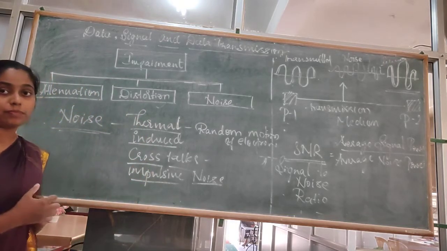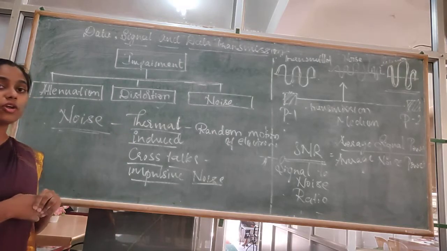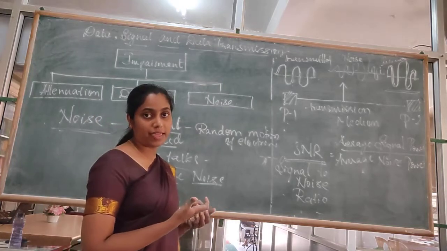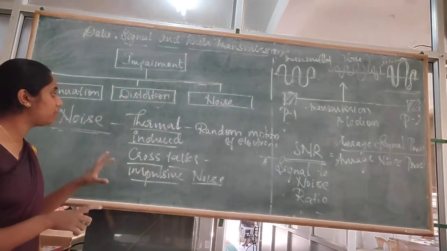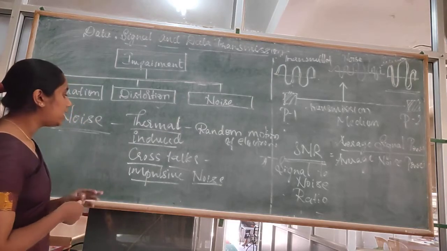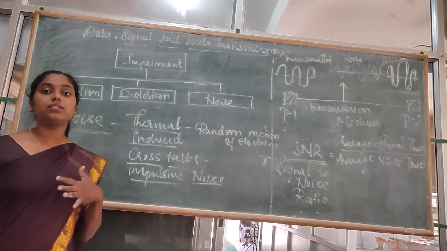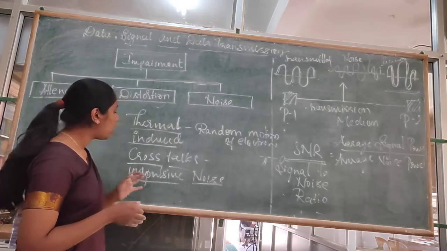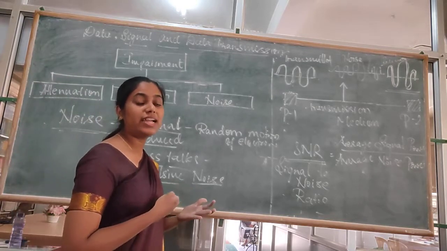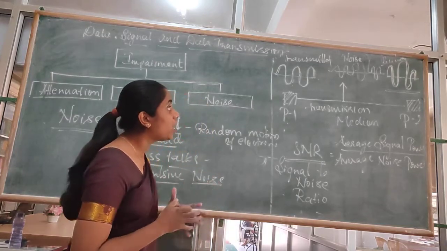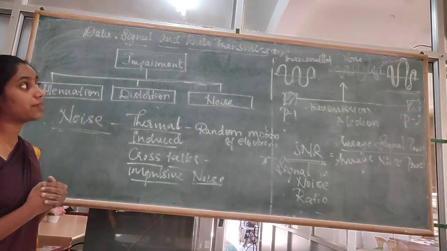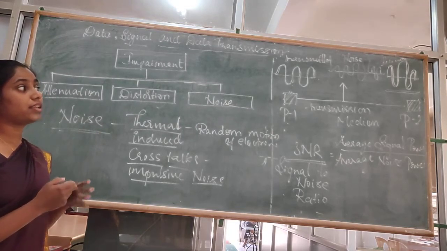We have seen all the types of noises. Thermal noise is caused by the random motion of electrons in the transmission medium, induced noise is caused by motors and different appliances, crosstalks are caused by other transmission mediums, and impulsive noises are caused by power lines and lightnings. The figure represents the working of noise in a transmission medium.